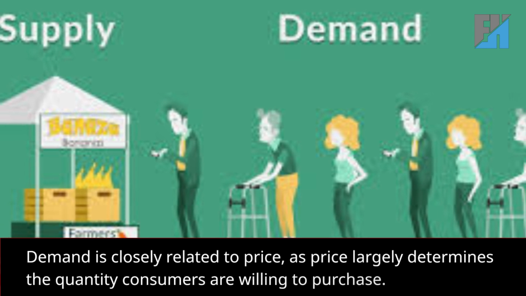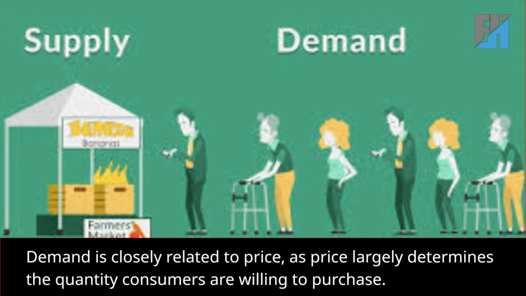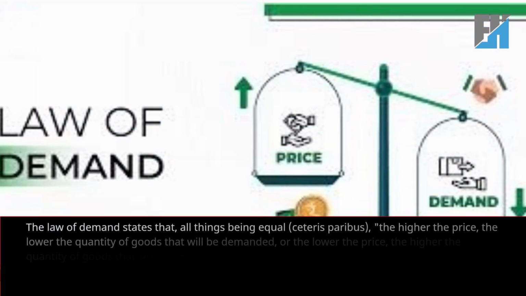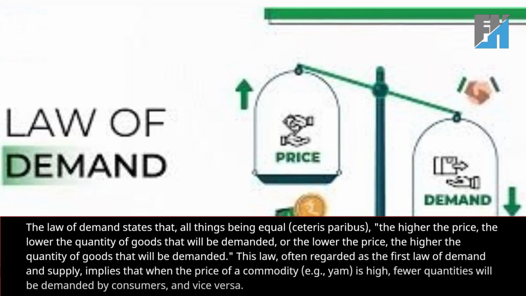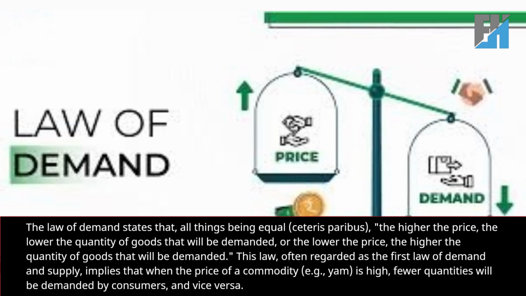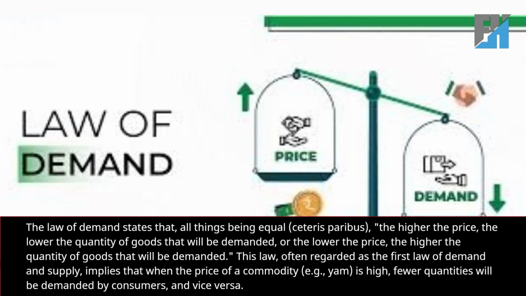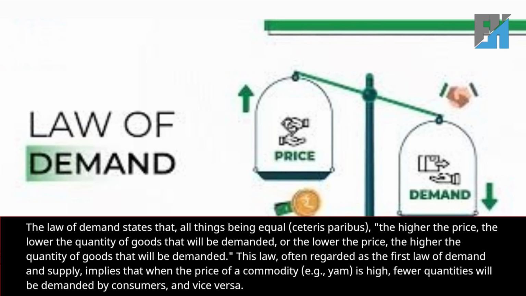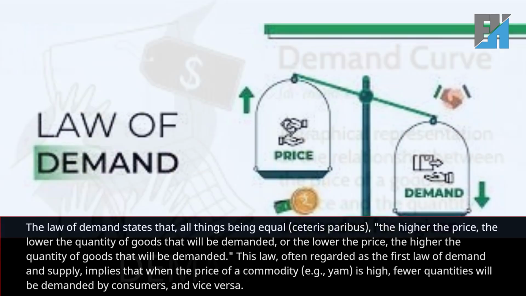Demand is closely related to price, as price largely determines the quantity consumers are willing to purchase. Law of demand. The law of demand states that, all things being equal, ceteris paribus, the higher the price, the lower the quantity of goods that will be demanded, or the lower the price, the higher the quantity of goods that will be demanded. This law, often regarded as the first law of demand and supply, implies that when the price of a commodity, e.g., yam, is high, fewer quantities will be demanded by consumers, and vice versa.